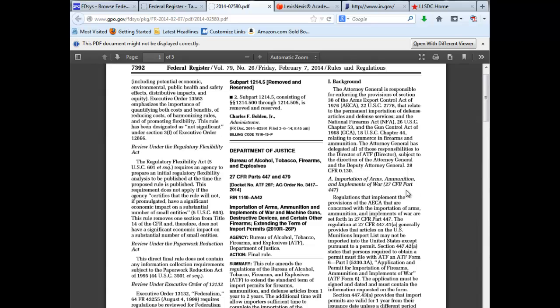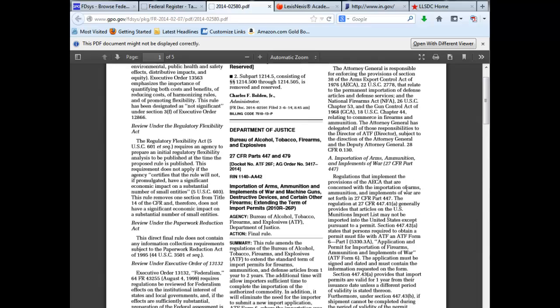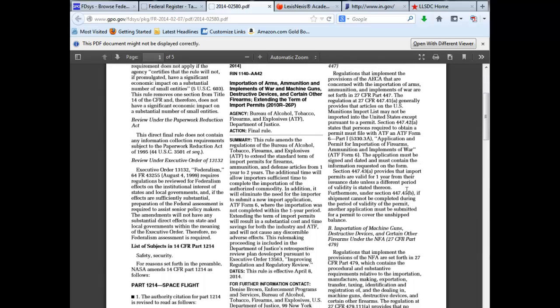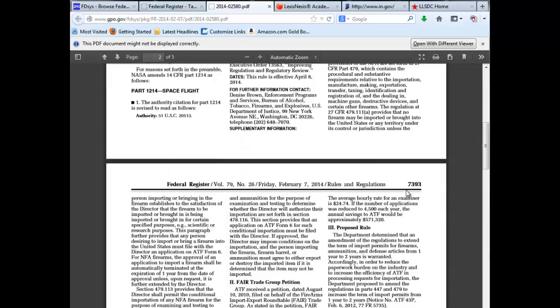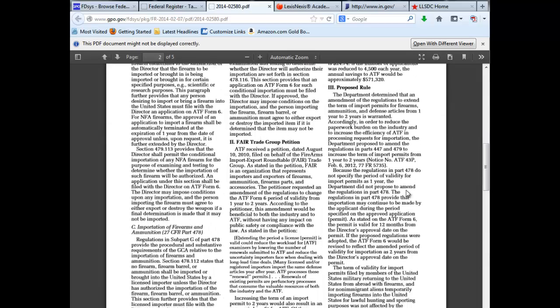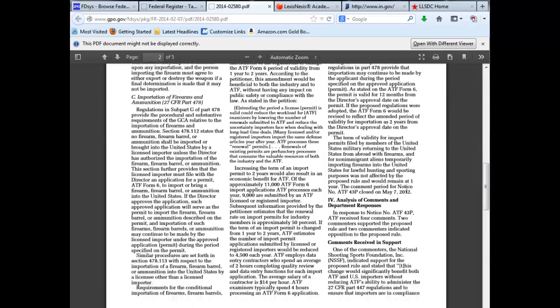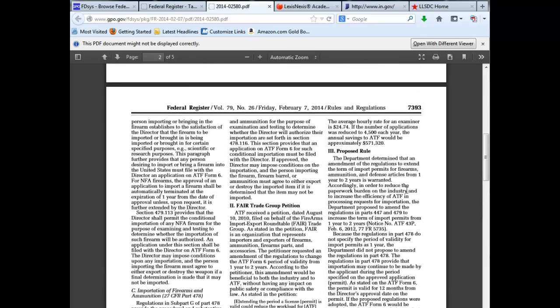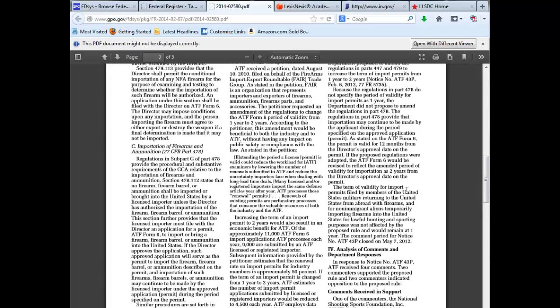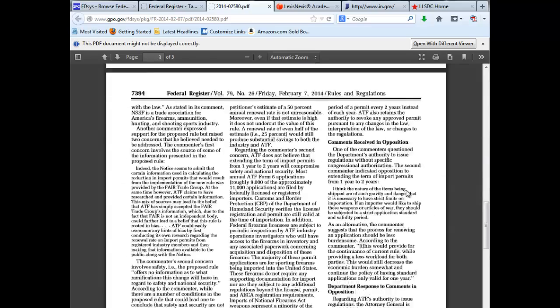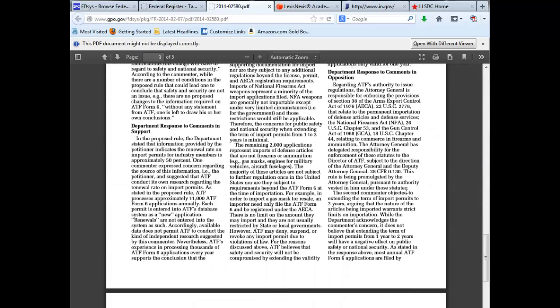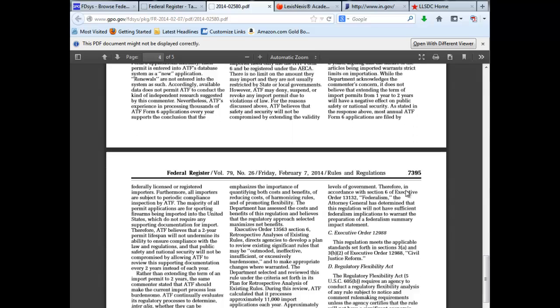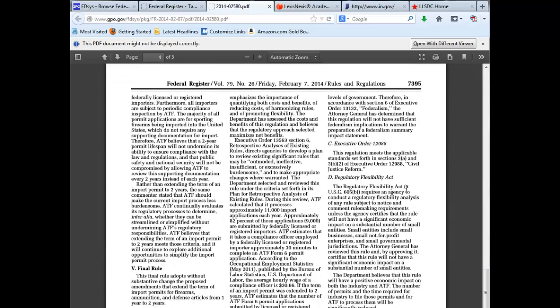At some point in the process, though, they will be complete and they'll be published as final regulations, including notices of what the comments were and how they were reacted to. Once they've been published as final regulations, in this case we are looking at final regulations, they will be broken up and organized into the Code of Federal Regulations.